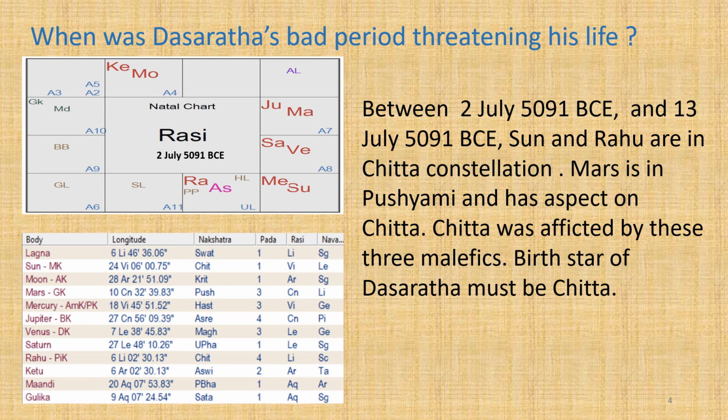For the same event, Rama's exile, we have one more important clue. It is the description of the position of planets afflicting Dasharatha's birth star. Dasharatha says, one day before coronation, "O Rama, astrologers tell me that malefic planets, Sun, Mars and Rahu are afflicting my birth star."